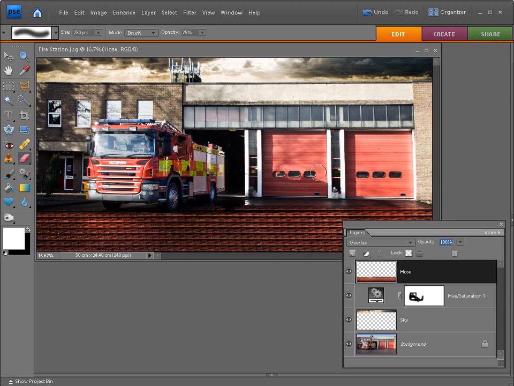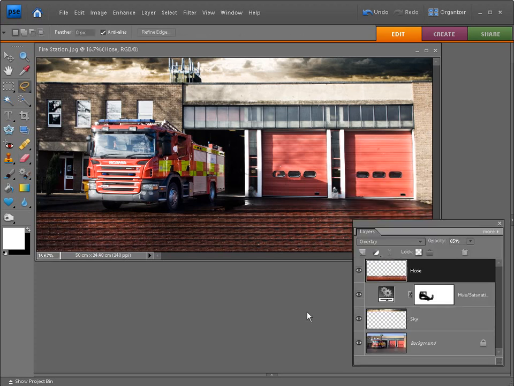Taking a look at this hose texture, it's quite prominent at the moment, and I just want it to be a little bit more subtle. So go into the layers palette, make sure you're selected on your hose layer, and then just click where it says opacity, and just reduce the opacity from 100% to 65%.